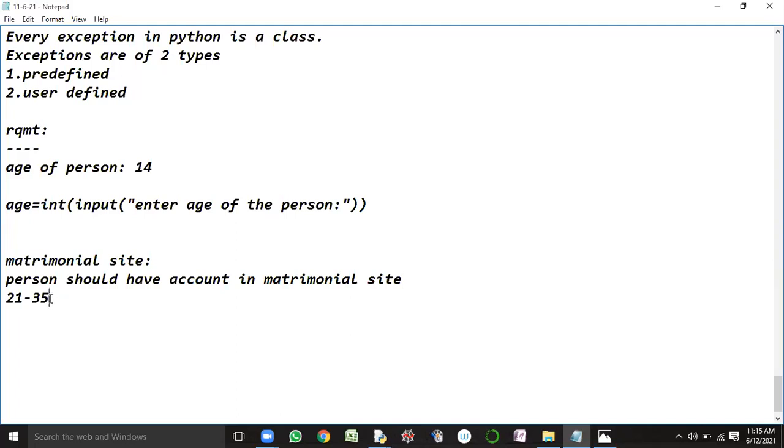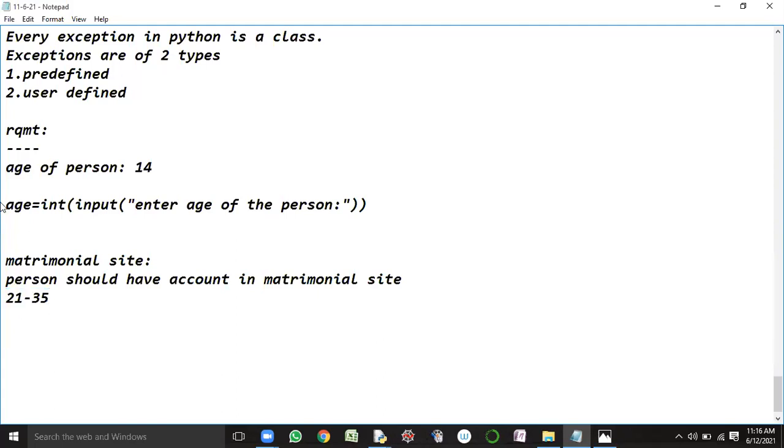Yes, sir. Only these sort of profiles related to a person will be accepted. So while registering into the matrimonial site, the site will ask for the age of the bride or groom, or not? Yes, sir. When it is asking for the age of the bride or groom, the age limit is what? 21 to 35. You consider it as a valid age.